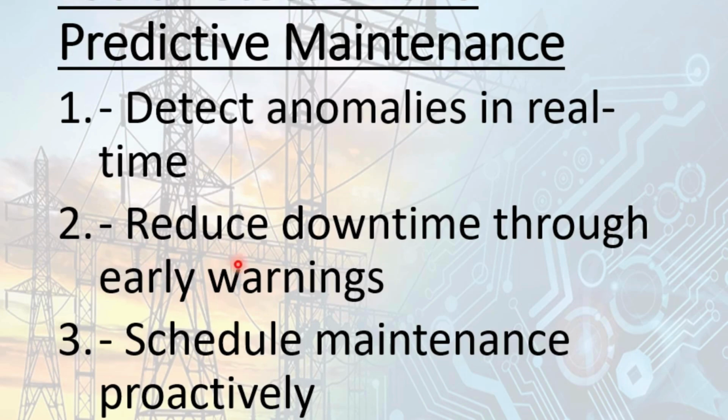The next would be reduce downtime through early warnings. As we have discussed, in order to detect the red hot condition, we need to install sensors. This will reduce our downtime because we have predicted that a fault can occur at this point, so we have maintained it. We have carried out predictive maintenance, so we have reduced the downtime through early warnings. Then we can schedule the maintenance proactively, as we have discussed.